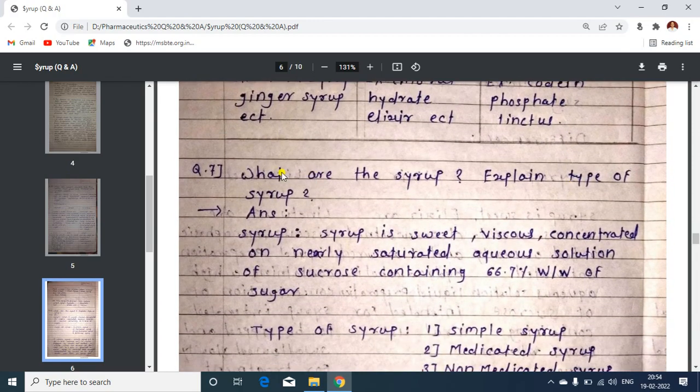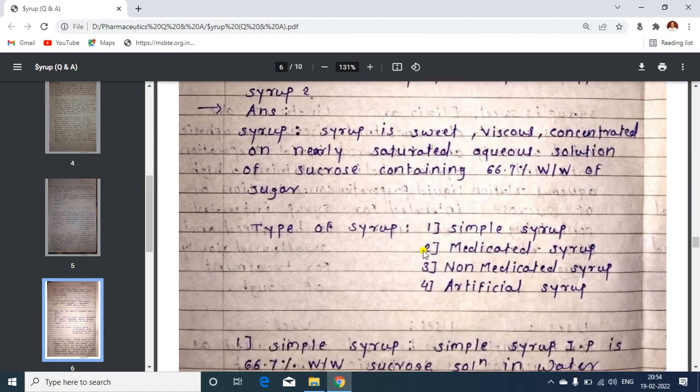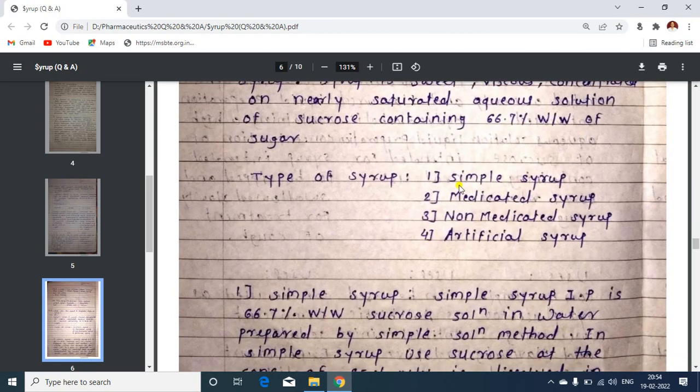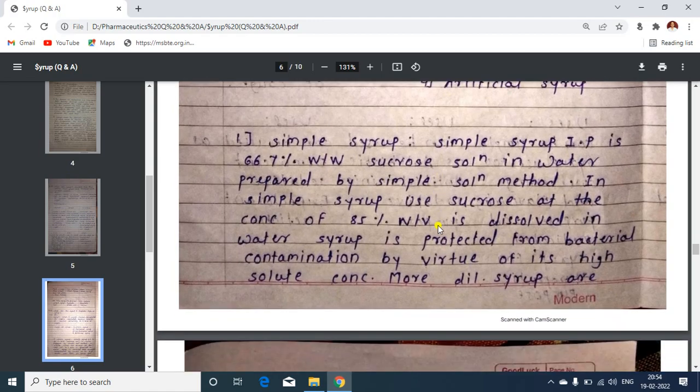Then next, the 7 number question: what are syrups, explain the types of syrup. So for syrup, you can write down a simple definition and the types of syrup. These are the main 4 types of syrup: simple syrup, medicated syrup, non-medicated syrup and artificial syrup. And he had explained that type, that is simple syrup IP, it contains the